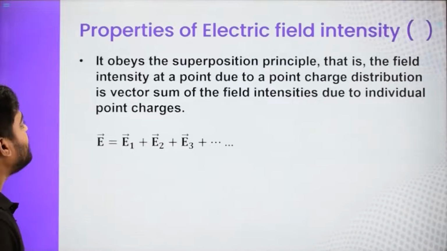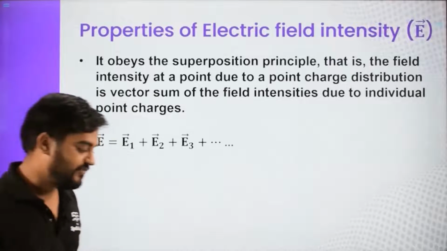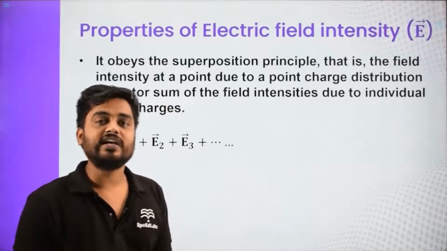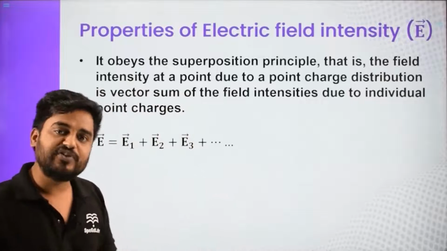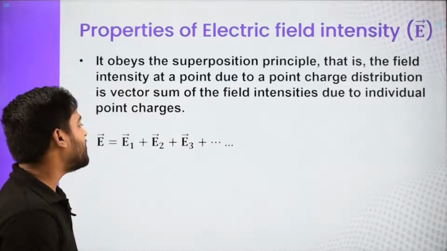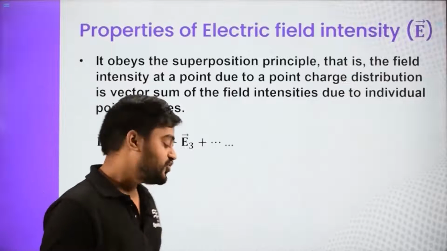Now the next property: it obeys the principle of superposition. Like forces, the net force on any point charge is the vector addition of all the forces. Electric field intensity is force per unit charge only, so it will also obey the principle of superposition.